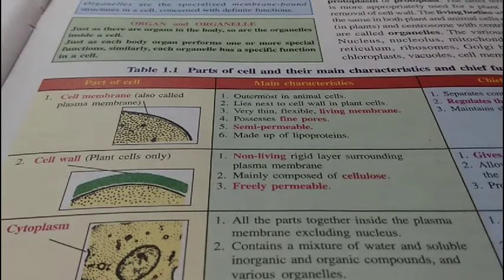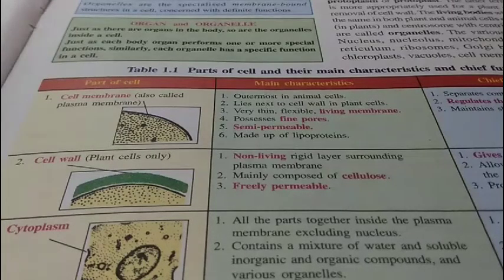So centrosome and centrioles are special structures which are found only in animal cells. Golgi apparatus is also a particular cell organelle found in animal cell. Such a structure is also found in plant cell, but in that case it is known as dictyosomes.